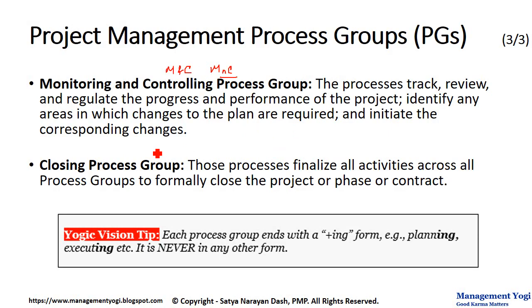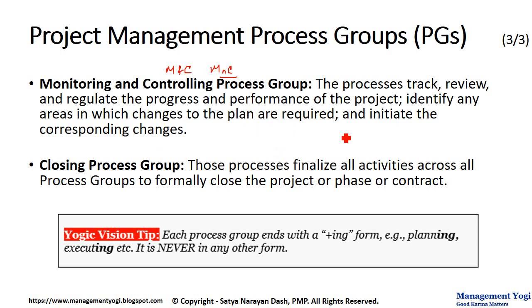So you have created the plan, now you are executing the plan. As you execute, there will be some tracking has to be done, review has to be done, and of course you have to check the progress and performance of the project. And you identify where you need the changes with respect to plan, and if any change requests have to be raised, they are raised in the MNC process group primarily.